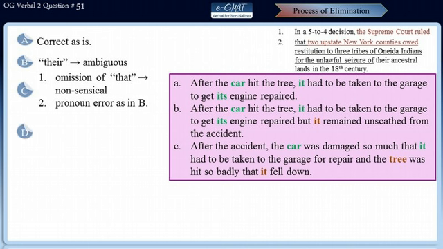Let's take a look at choice D now. Now choice D repeats the same errors as choice C. We have the grammatical issue as court decided on two counties, and also the pronoun error there. Choice D also distorts the meaning of this sentence. Now, this choice seems to imply that the New York counties owed restitution to the three Oneida tribes even before the case came to the court.